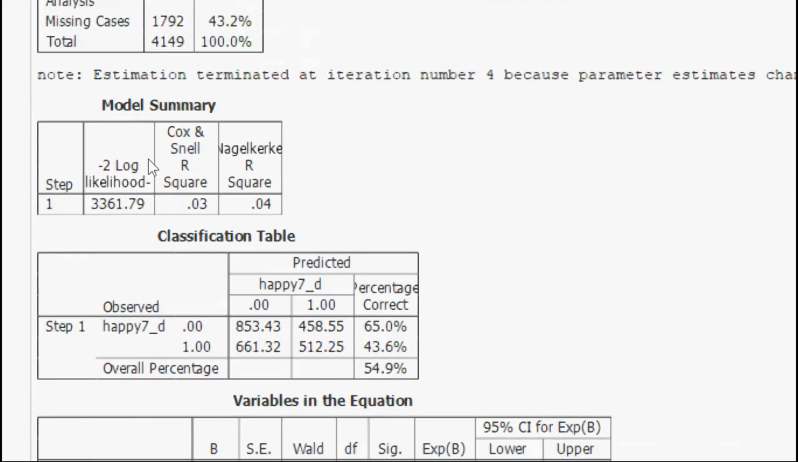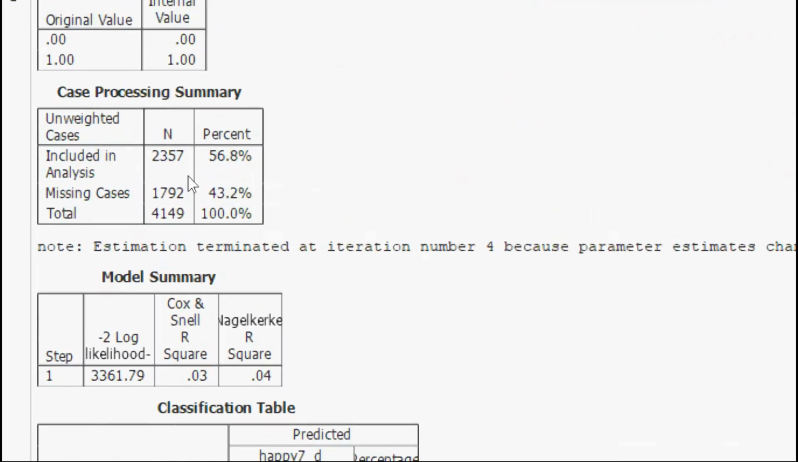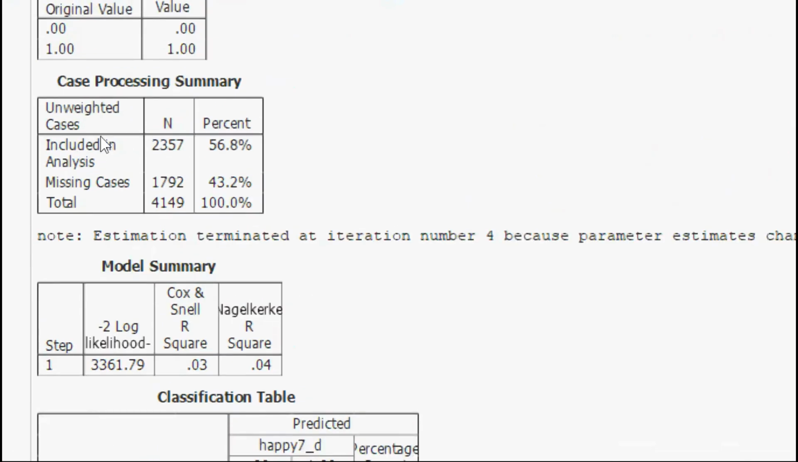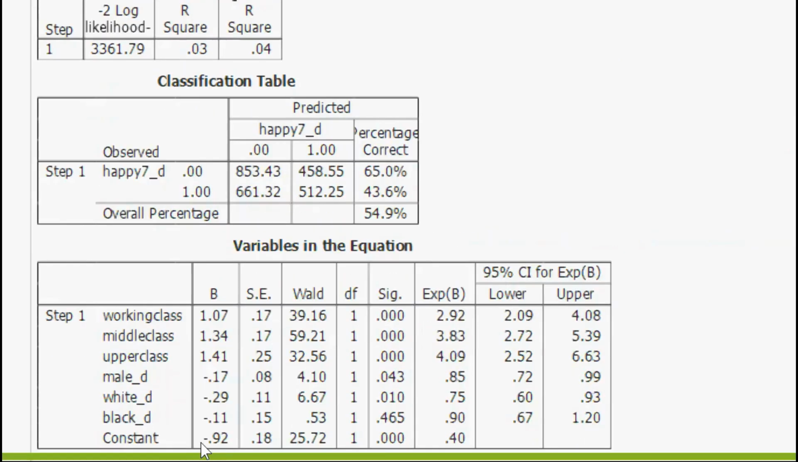Oh, and since our weights are on, we're good using these. But the nice thing is this number here is unweighted. I just wanted to remind you of that. So we're doing good there.